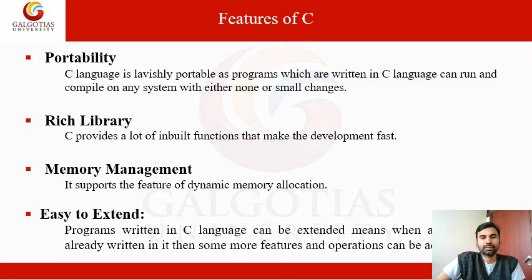Next, it has a rich supporting library. Library means the inbuilt library functions. For example, a mathematical function: I need to find the square root of a particular number. That is sqrt, and that header file is called math.h. And for string manipulation, string operations, the header file is string.h. So these are the header files, the rich library files.